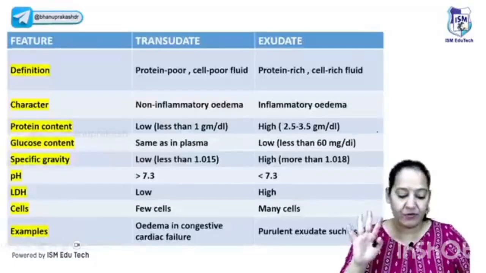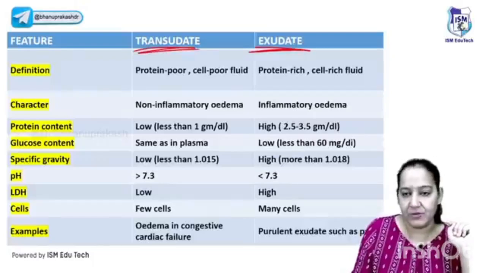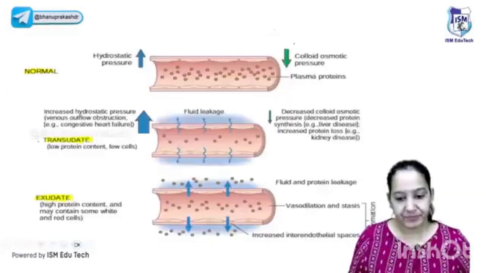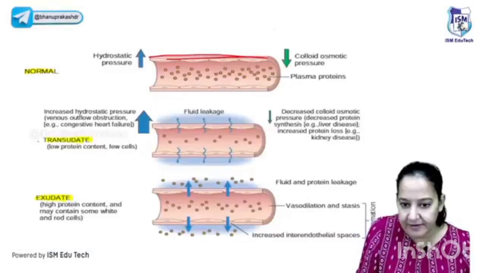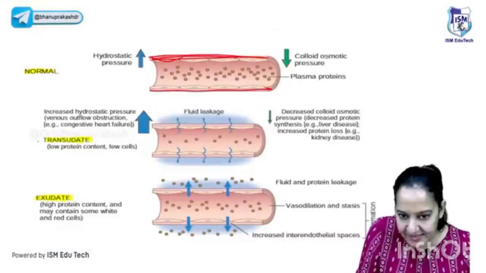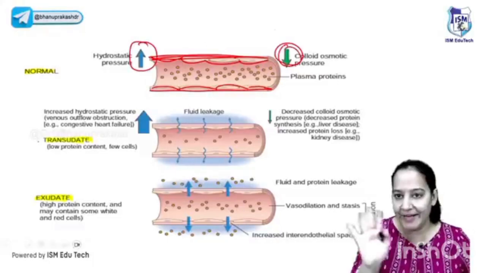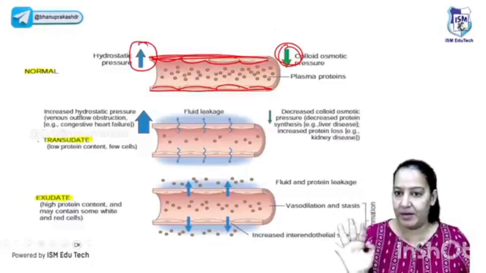Okay, so edema is of 2 types: transudate and exudate. We have seen the pathogenesis. Now, how many types of edema are there? How many of you know the meaning of transudate and exudate? The diagram is in front of you. Everyone concentrate here. See the lining of the endothelium, it's continuous and the pressure is equal. Outward pressure is equal to inward pressure. No edema. See the background is clean. There is no edema. See the second diagram.